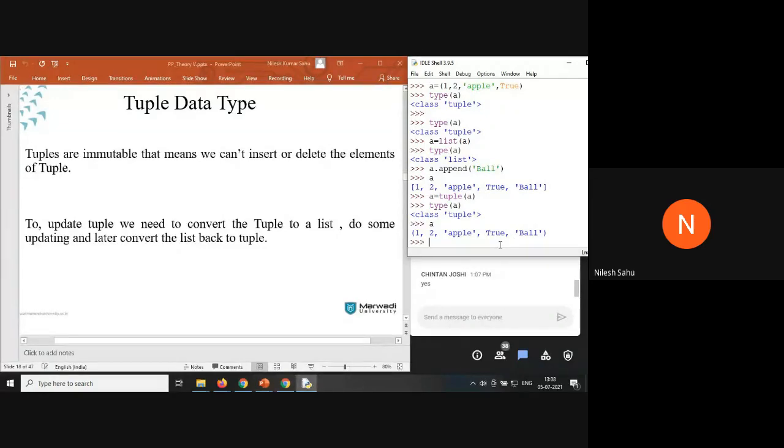So if you want to do some modification with a tuple, you first have to convert the tuple to a list, do whatever modification you want, and convert that variable again to a tuple. Is this clear to everyone?